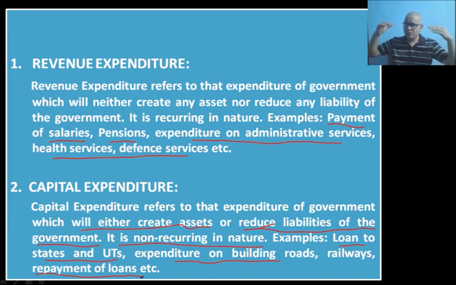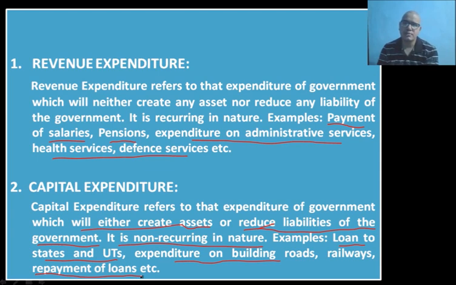So government will have to not only repay the principal amount, but also keep on making the interest payments. What happens here actually is, on repayment of loans, the liability which was there with the central government gets reduced. The burden is off the back of the government. So the government will be reducing its liabilities when it pays back the loans. It is the reason why it is an example of capital expenditure.